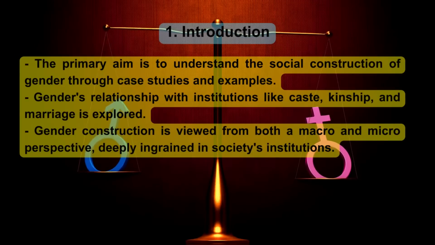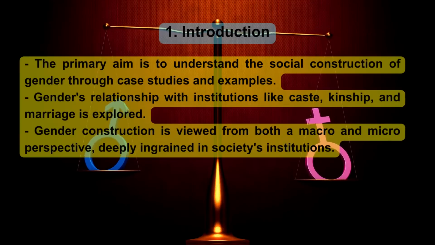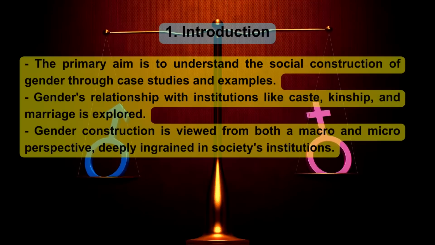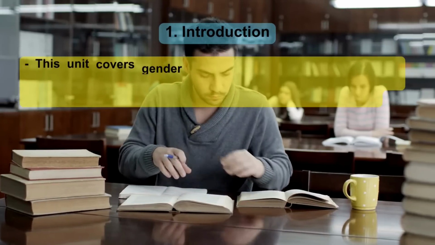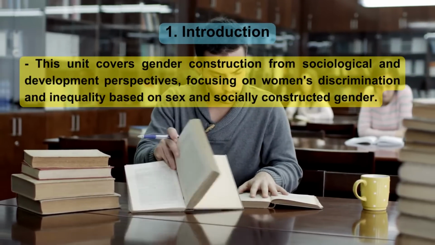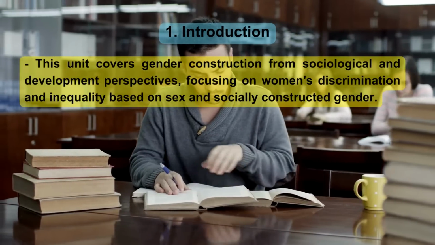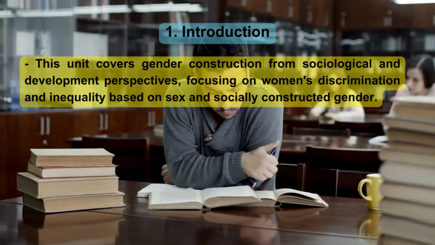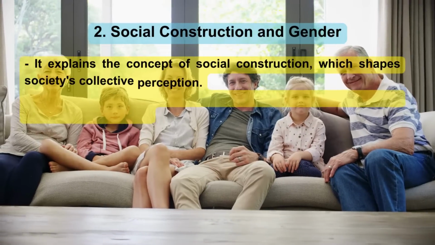Gender's relationship with institutions like caste, kinship, and marriage is explored. Gender construction is viewed from both a macro and micro perspective, deeply ingrained in society's institutions. This unit covers gender construction from sociological and development perspectives, focusing on women's discrimination and inequality based on sex and socially constructed gender.